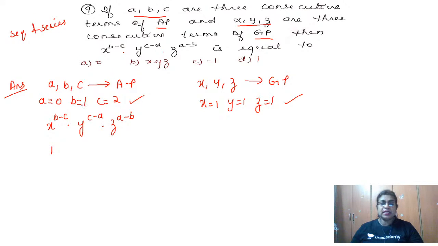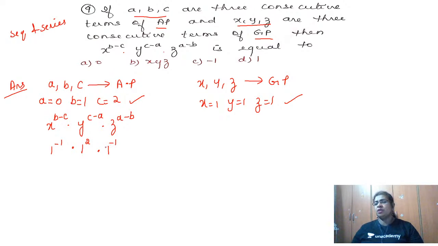What is B minus C? B is 1, C is 2. So it is 1 minus 2, which is minus 1. Into Y, which is 1 again, to the power C minus A. 2 minus 0 is 2. Into Z, which is 1, to the power A minus B. A minus B is once again minus 1.